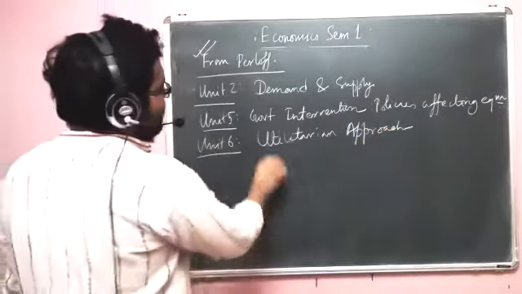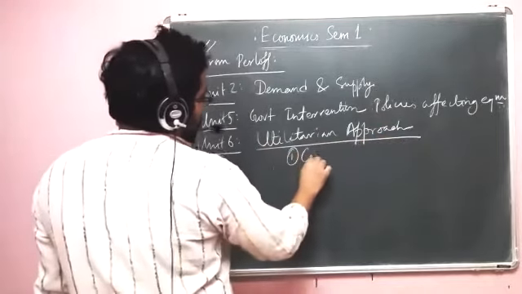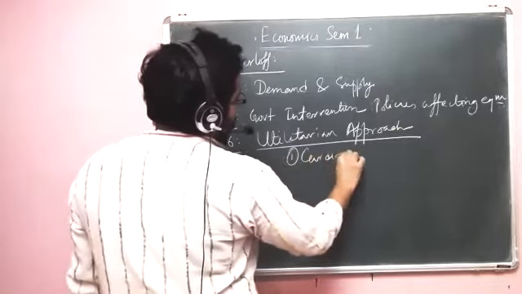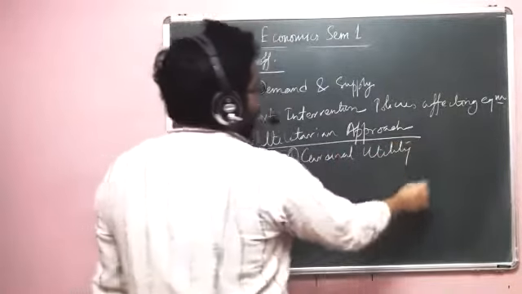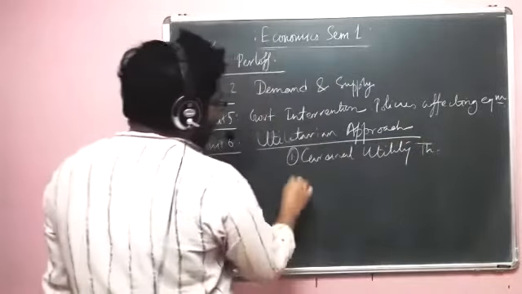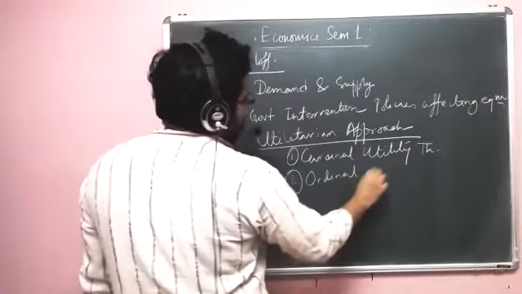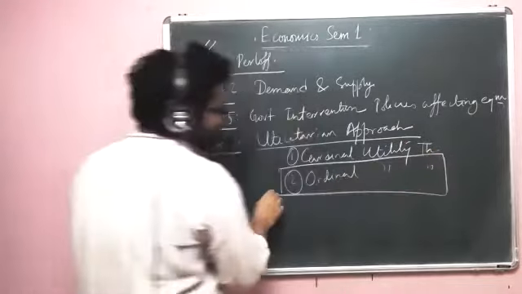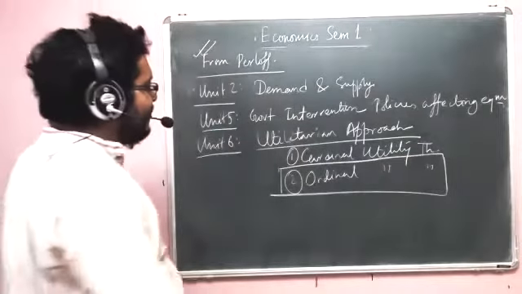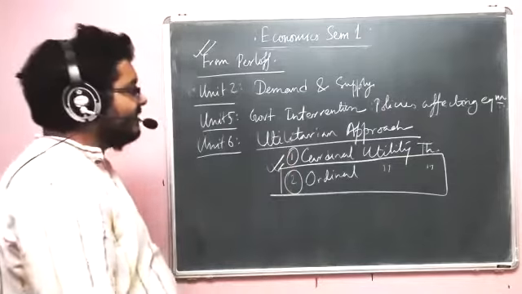By which we mean there are two theories. Number one, as I wrote earlier also, cardinal utility theory. And then comes ordinal utility theory. And it is ordinal utility theory on which the third semester syllabus of micro will start.